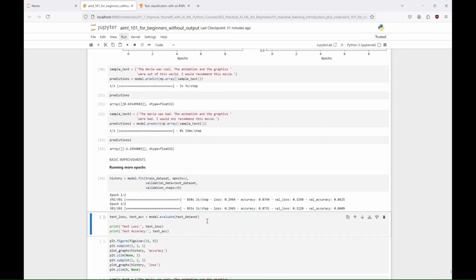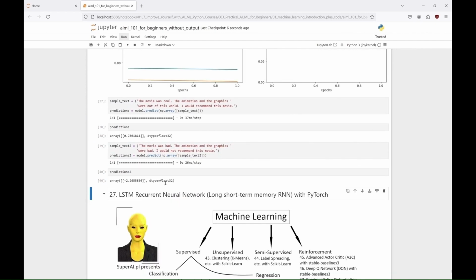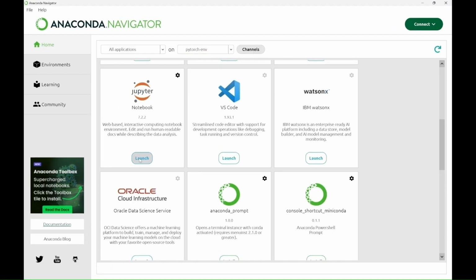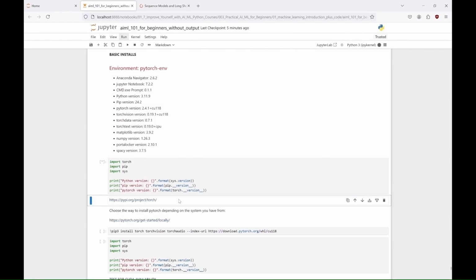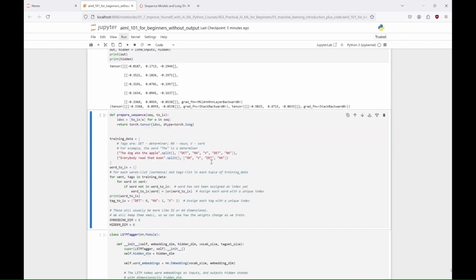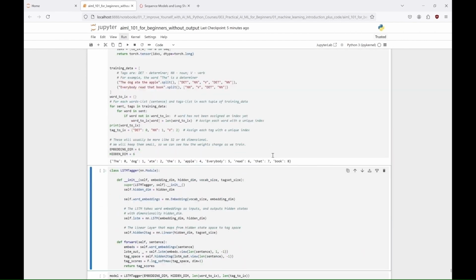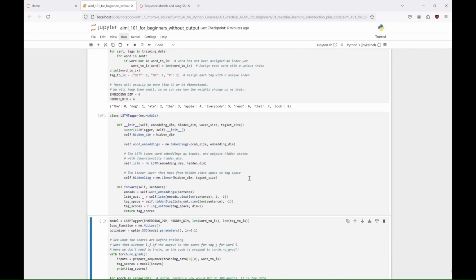And if you want to improve it even further, you can train it for a little longer. And now let's use LSTM with PyTorch. In this example, we initialize an LSTM-based tagging model for sequence labeling tasks, specifying the embedding dimension, hidden layer size, and the number of unique words and tags. We set up a negative log likelihood loss, NLL loss, function and a stochastic gradient descent, SGD optimizer, to update the model's parameters during training.